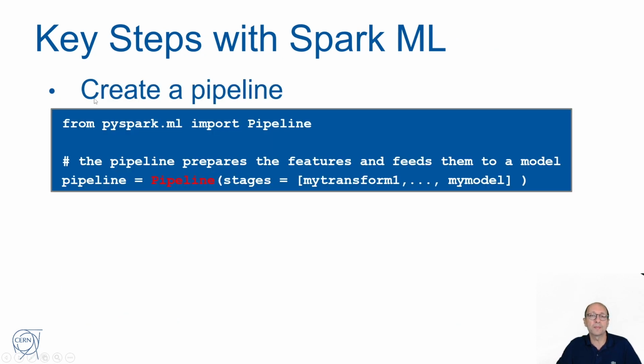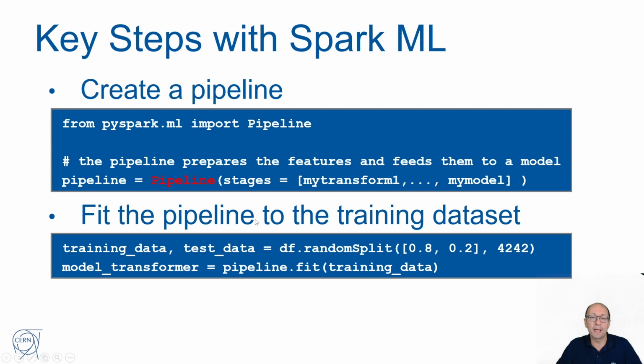So, a key step, an example. This is the creation of a pipeline. We'll import the pipeline from pyspark.ml, so we're using the Python API here. The pipeline prepares the features and feeds them to a model. So the pipeline allows you to put together multiple stages of multiple transformations, for example. And then the pipeline can be used to fit the training data sets.